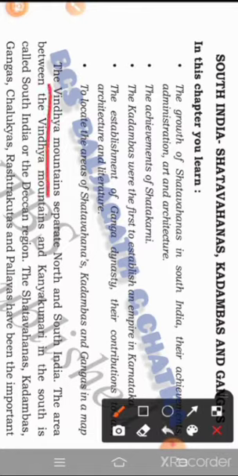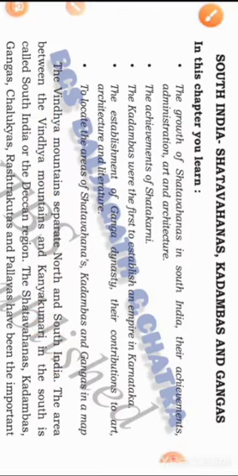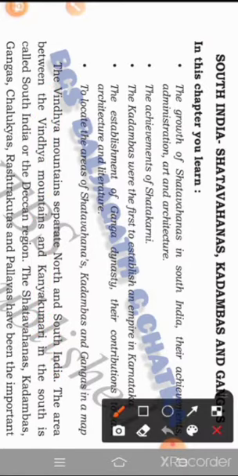The Vindhya mountain separates India into two parts. One is North India, another one is South India. This area between Vindhya mountains to Kanyakumari is called South India and also called the Deccan region.